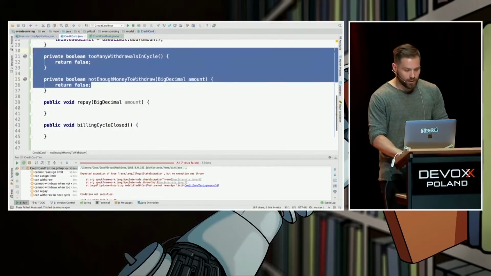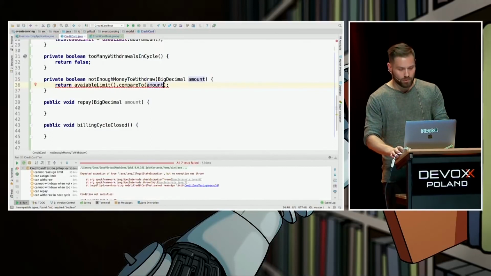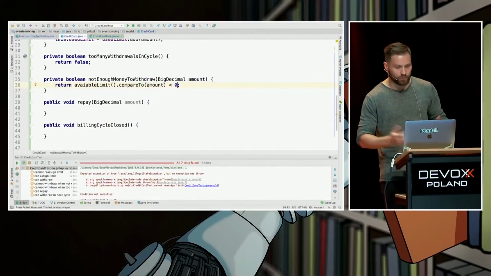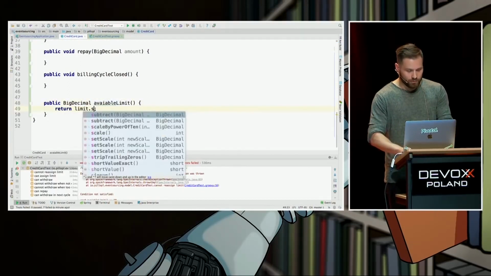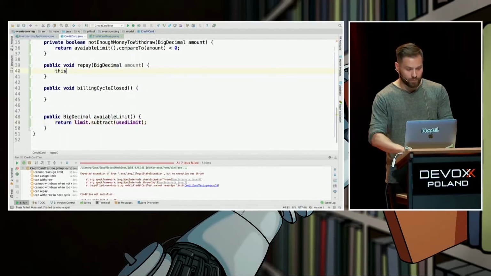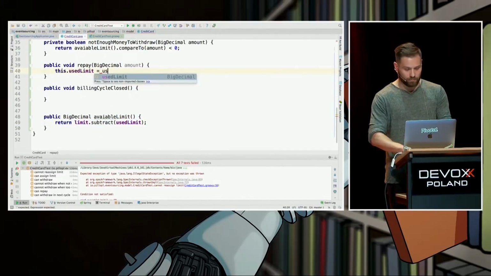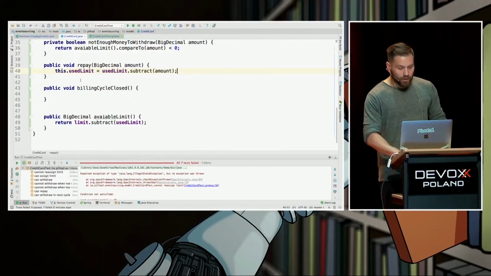We have this method, available limit. Available limit compared to the amount that we are going to withdraw should be lower than 0, which means we don't have money to withdraw. Fair enough. What does available limit mean in terms? It means the initial limit subtracting the used limit. What is a repayment? Repayment is used limit equals used limit subtract amount to be repaid. And we are good to go.